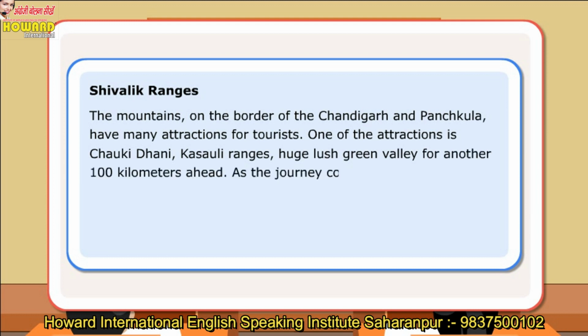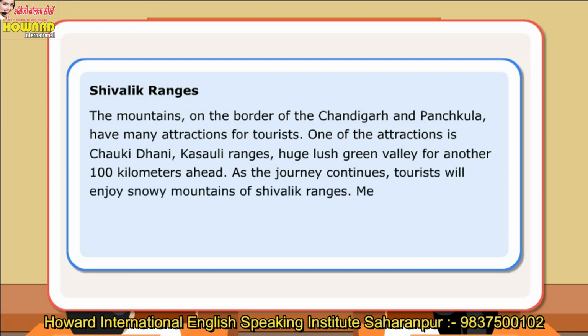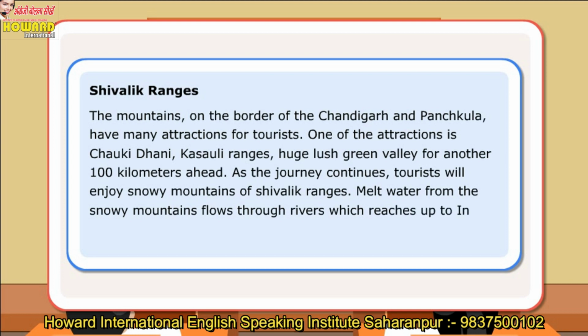As the journey continues, tourists will enjoy snowy mountains of Shivalik Ranges. Melt water from the snowy mountains flows through rivers which reaches up to Indian Ocean. Tourists enjoy Ridge and the Mall Road of Shimla.